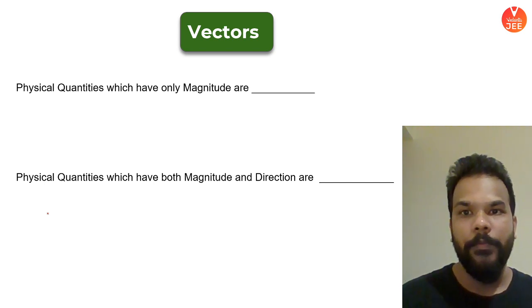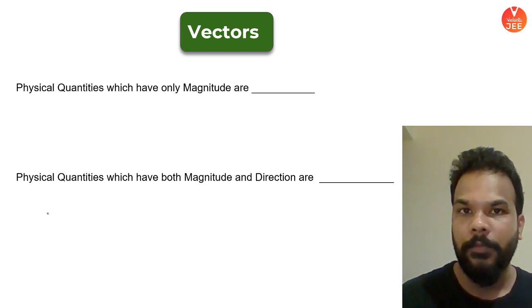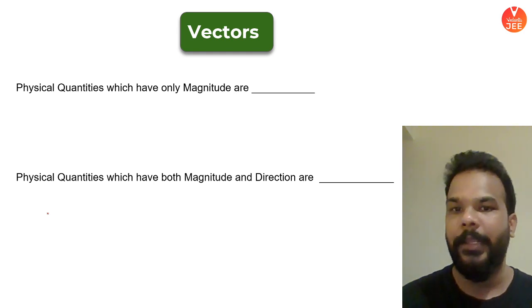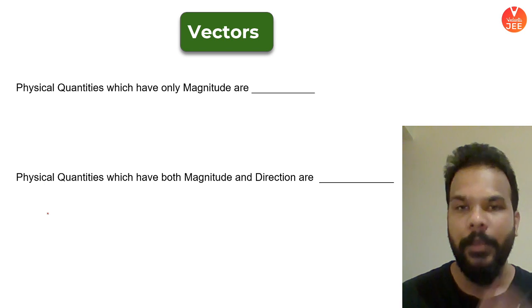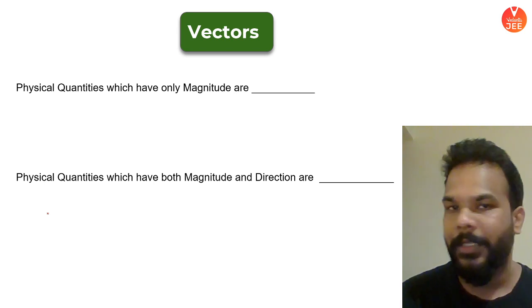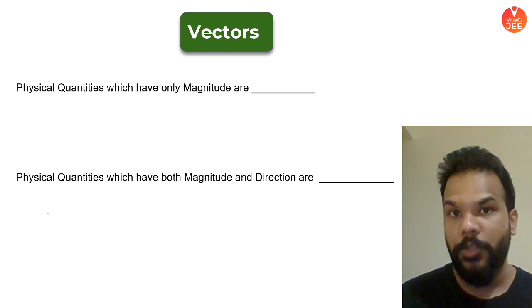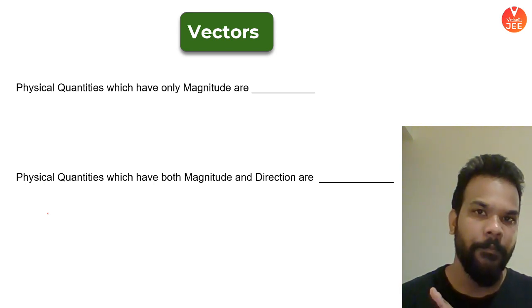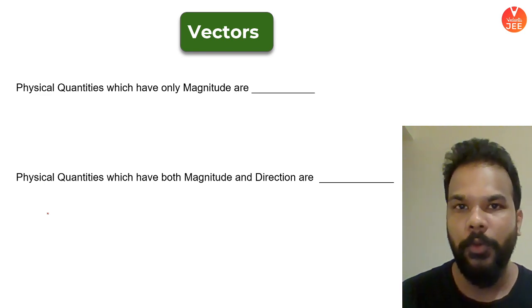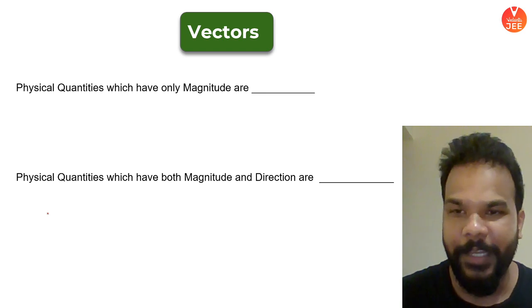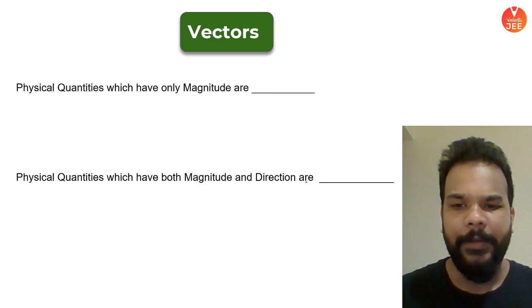Vectors are going to be very helpful. The moment I tell you what exactly a vector quantity is, you will recall, and then I'll tell you why it is so important to learn this chapter. This chapter will also come in mathematics, but the way we use it in physics is nowhere close to what you will learn in mathematics. For 2 years, vectors is going to be there. So guys, let's start here.